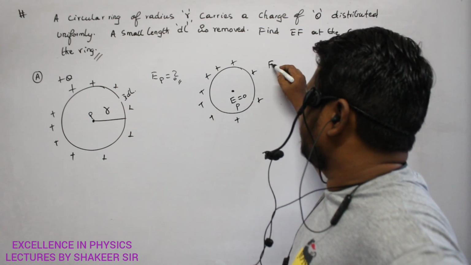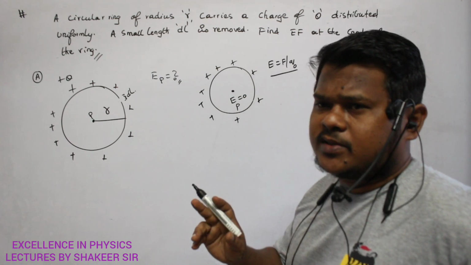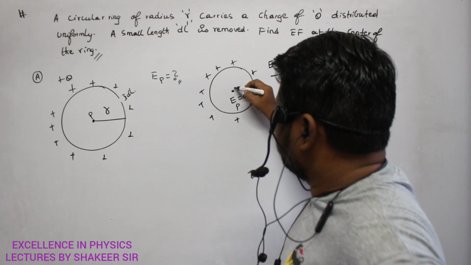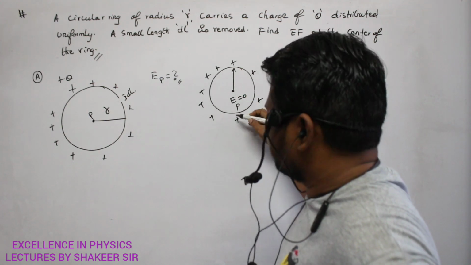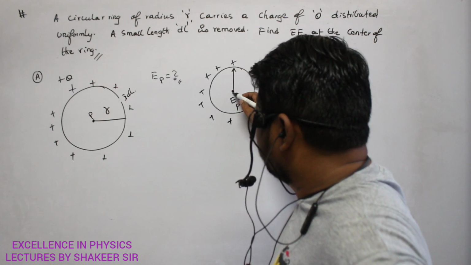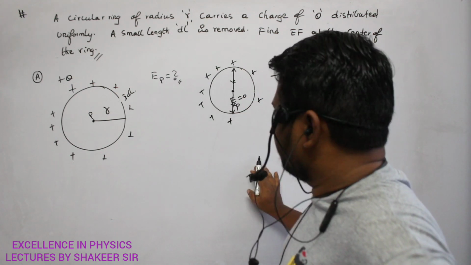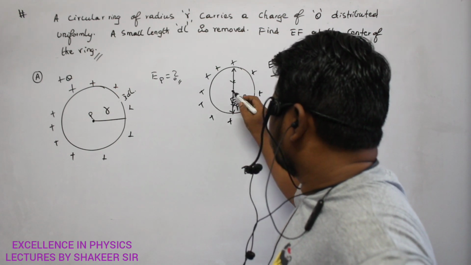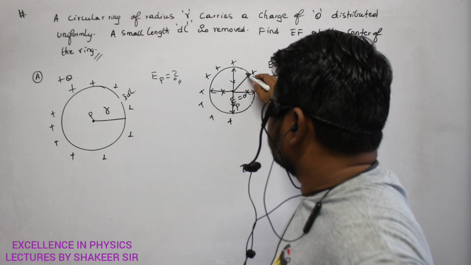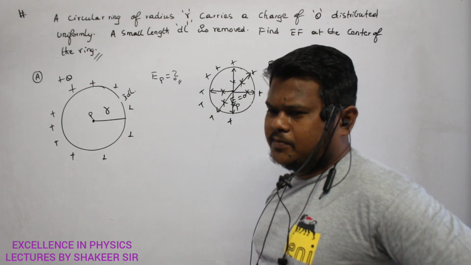What is meant by electric field? Force experienced per unit test charge. So for example, due to this charge, the test charge experiences force in this direction. And exactly opposite to this one, there will be one more charge, and due to it the test charge experiences force in exactly the opposite direction. So these two forces will get cancelled. Similarly, electric fields due to these two also get exactly cancelled, and due to these two as well. It means the total electric field will become 0.